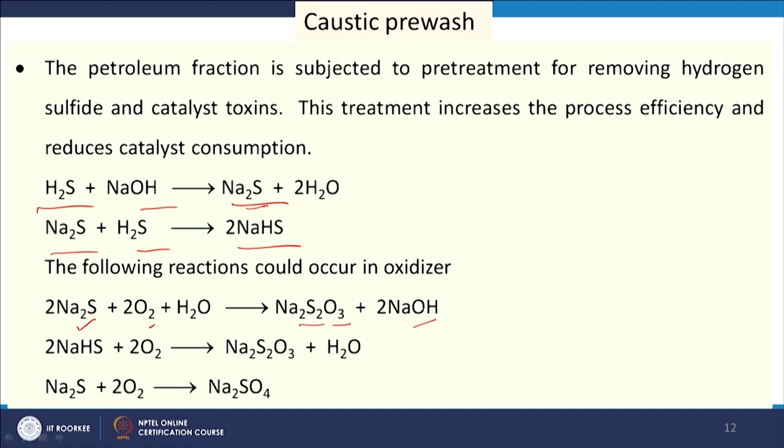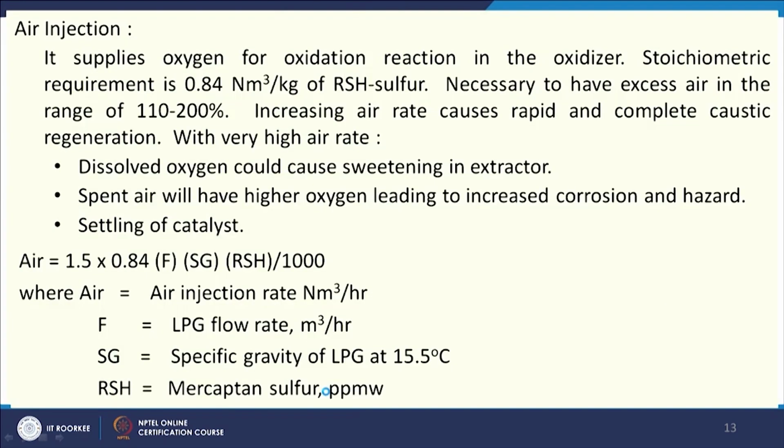So, the regenerated alkali solution is again obtained and recycled, and NaSH will react with 2O2 to give Na2S2O3 plus H2O, and again Na2S plus 2O2 gives us Na2SO4. So, these are the reactions which take place in the oxidizer. Now, in this oxidizer we supply air.